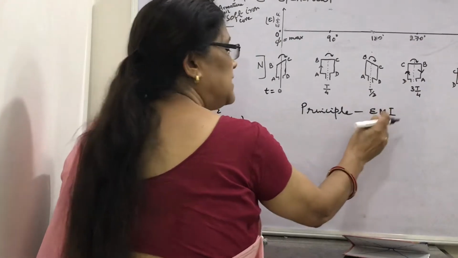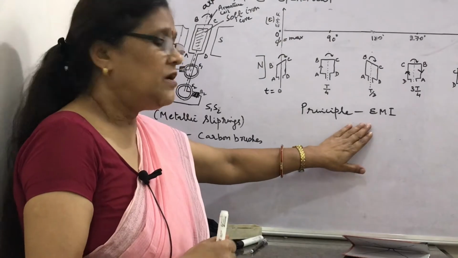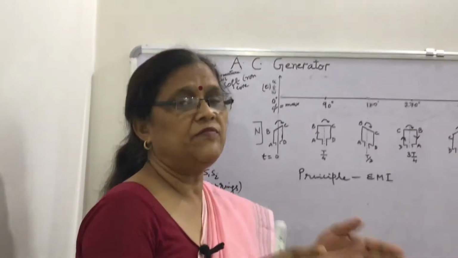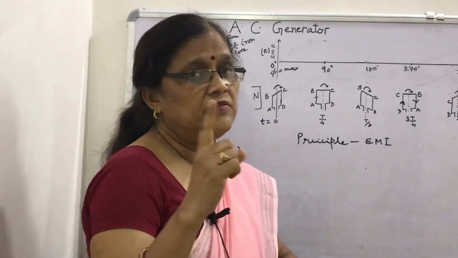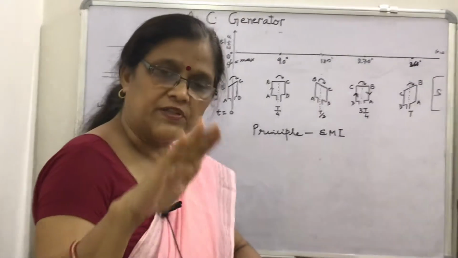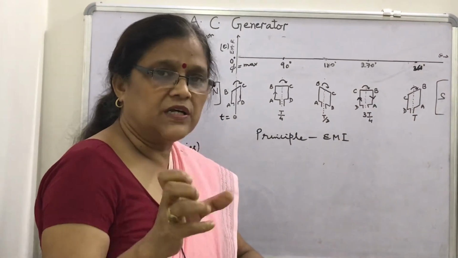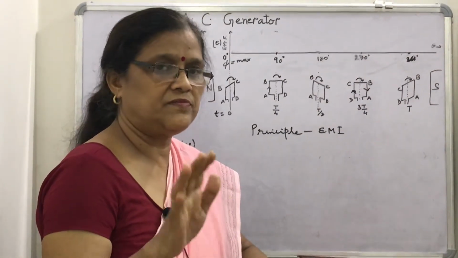Electromagnetic induction, that is the name of the topic. We have read that whenever a coil is rotated in the magnetic field, the magnetic flux linked with it changes, and due to the continuous change of magnetic flux linked with the coil, EMF in the coil is induced, and if the circuit is closed, then induced current is produced.